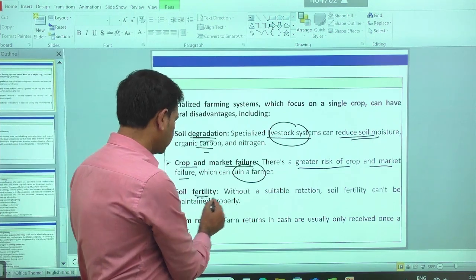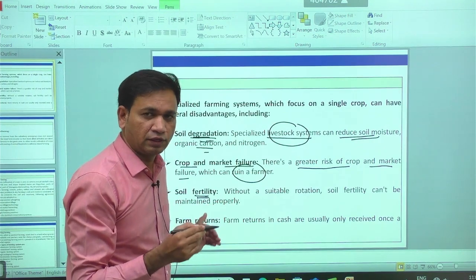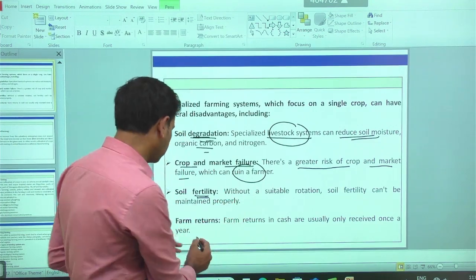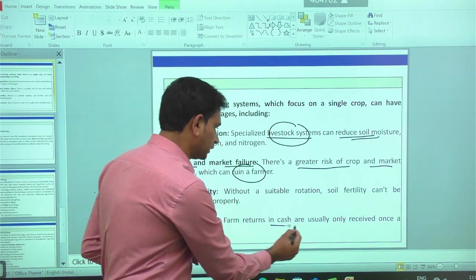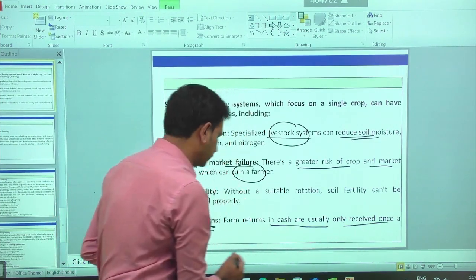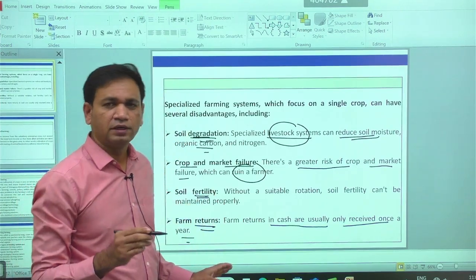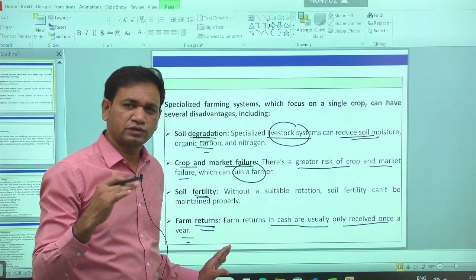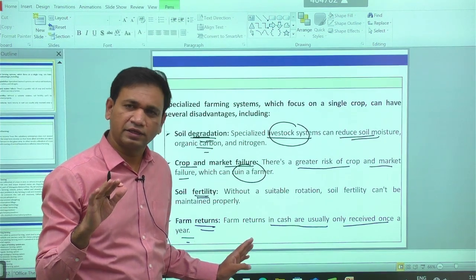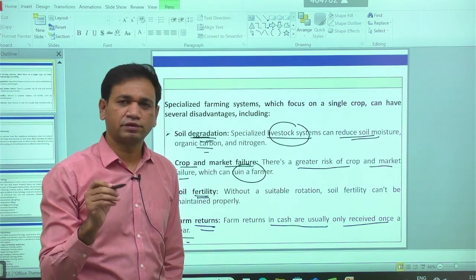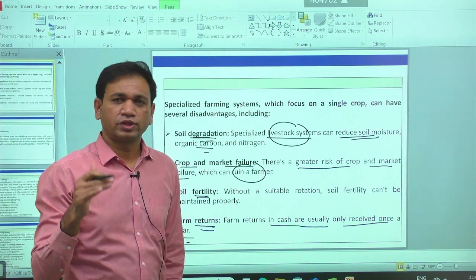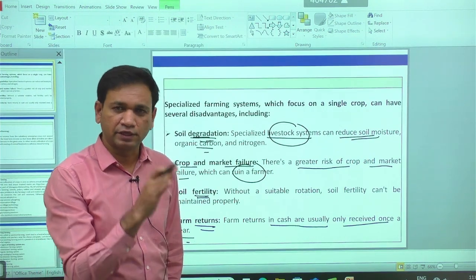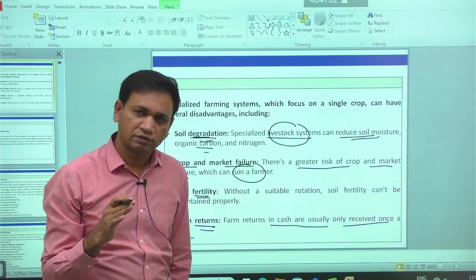Then sometimes it is difficult to build the fertility of the soil with specialized farming in comparison to diversified farming. Then farm returns in cash are usually received only once in a year. This means if you cultivate specialized enterprises, we get the income only once in a year in general. But in diversified farming, we get regular income on a regular basis. That is the basic difference between diversified farming and specialized farming.